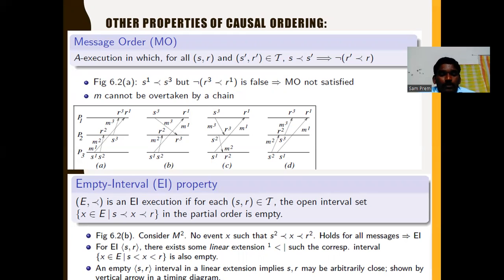Consider message M2 and events X such that S2 precedes X and X precedes R2 holds for all messages. For each send and receive event there exists some linear execution such that the corresponding interval X belonging to E with S less than X less than R is also empty. This is the empty interval property.